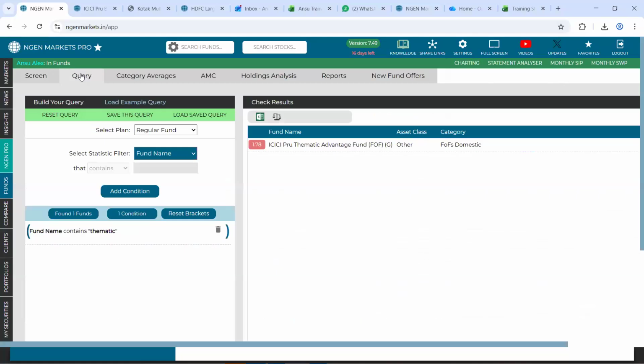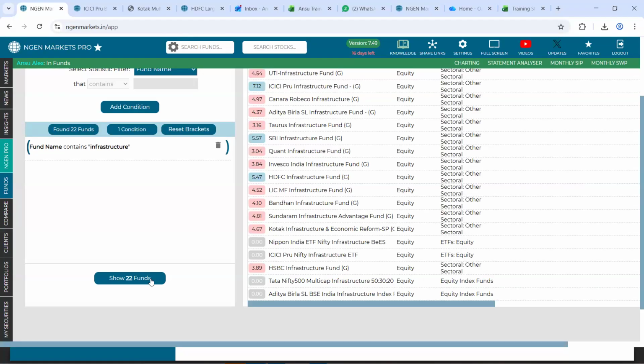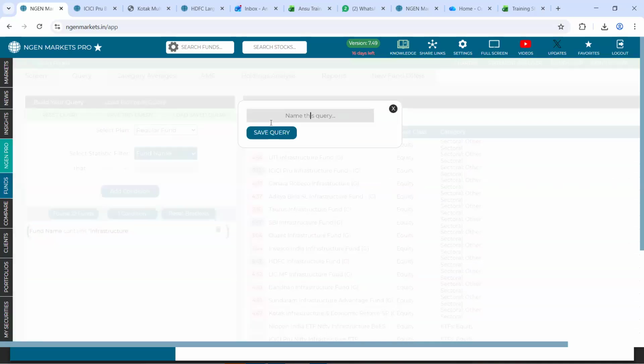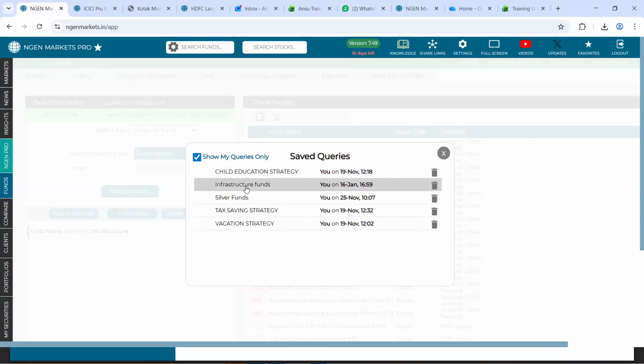Correct. So in a similar way, as I highlighted, let's say if you're talking about an infrastructure fund, you simply search infrastructure, and the funds which have that respective name will come up, and you click on show the number of funds. In a similar way, if you're talking about manufacturing funds, you can do the same process. Just simply save this query as infrastructure. So the next time you come, just go to the query section and click on your query, infrastructure funds.